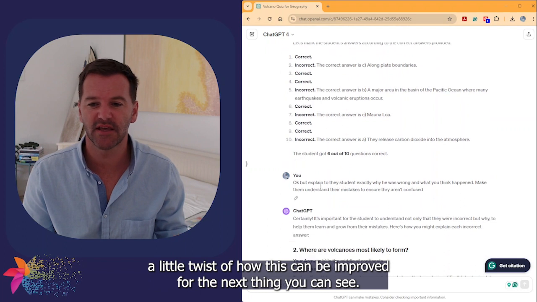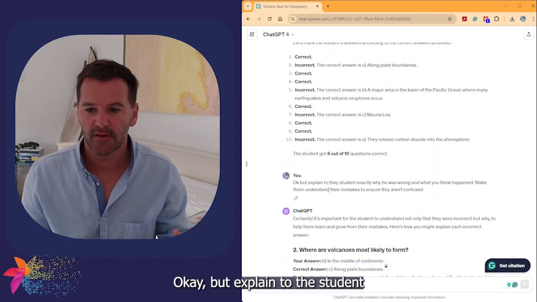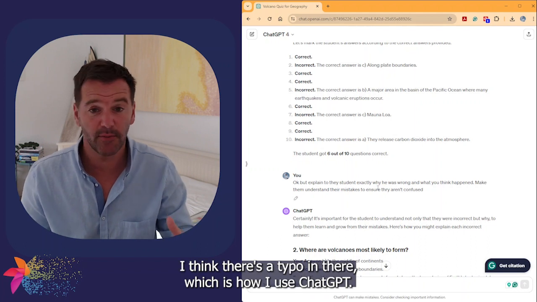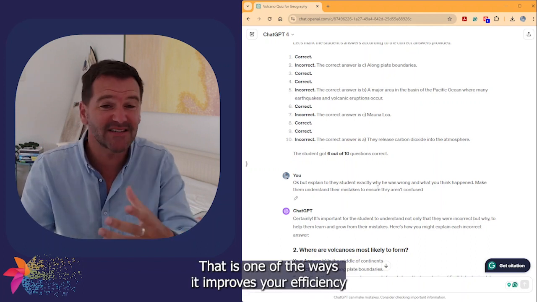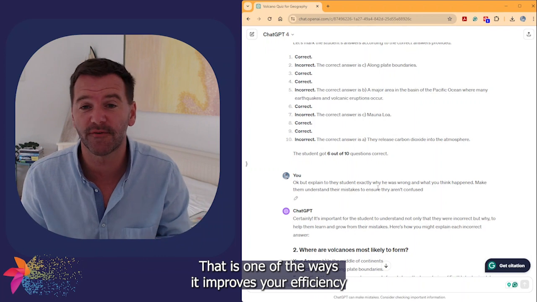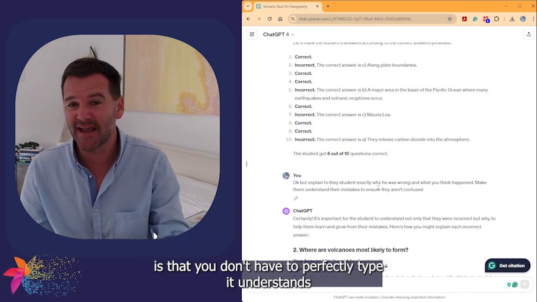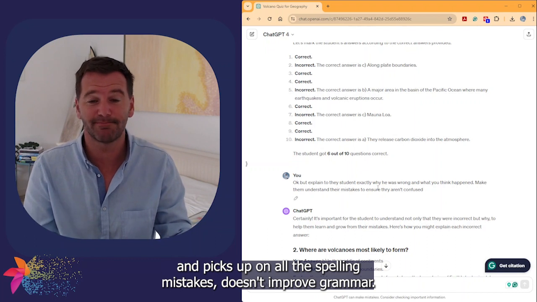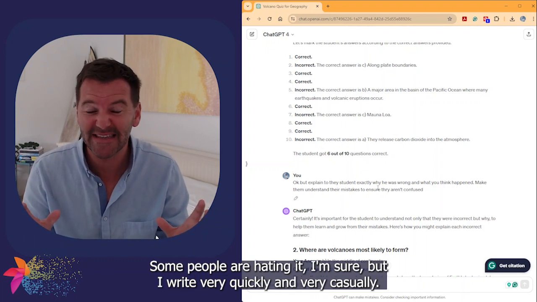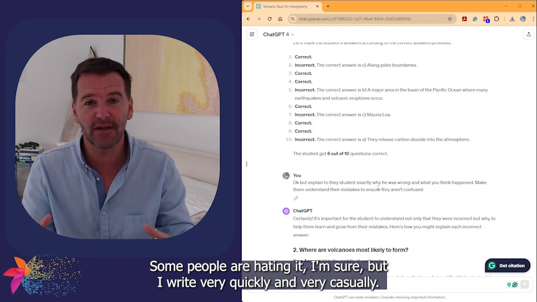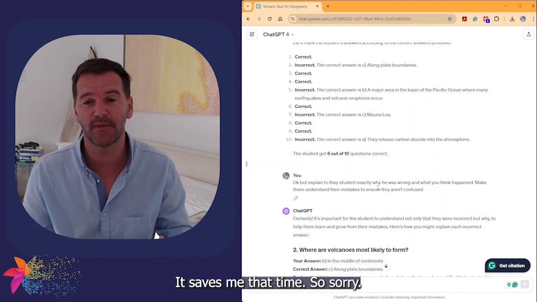For the next thing you can see, "Okay, but explain to the student," I think with a typo in there, which is how I use ChatGPT. That is one of the ways it improves your efficiency, is that you don't have to perfectly type. It understands and picks up on all the spelling mistakes. Doesn't improve grammar. Some people are hating it, I'm sure. But I write very quickly and very casually. It saves me that time.